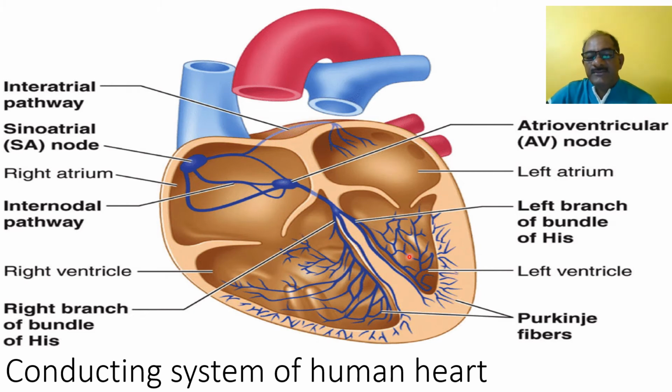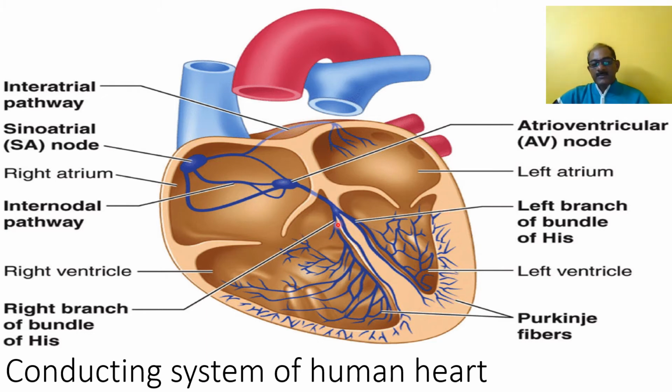This Purkinje fiber is seen in this pattern. This is the Purkinje fiber. The wave of impulses is received by the Purkinje fibers, which penetrate into the myocardium, the middle wall of the heart, the myocardium of the ventricle, causing its contraction.